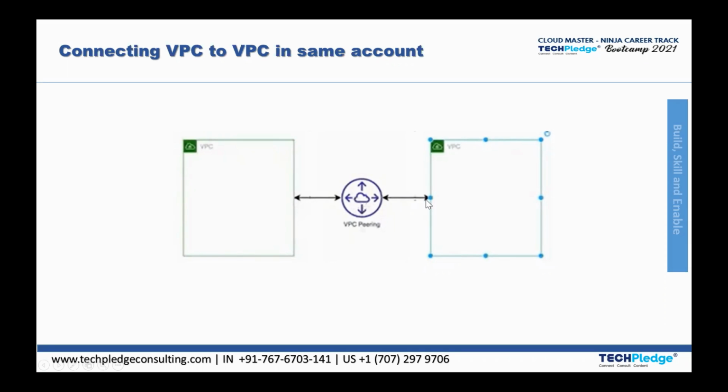Follow this diagram: I have one VPC and the other VPC, and I always want them to interact. Now, this is possible only via one service called VPC peering. VPC peering allows us to communicate between two VPCs.